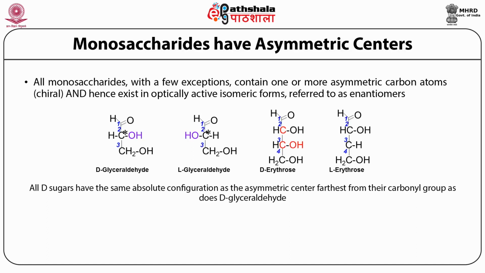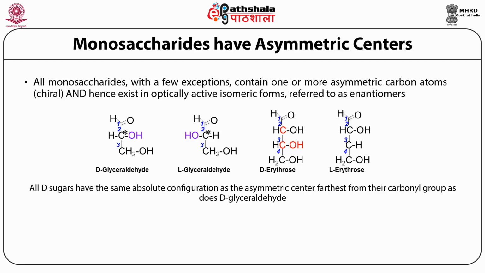You can see the structures of two different sugar molecules depicted here, and there are two designations for each of the sugar molecules. There's D-glyceraldehyde and L-glyceraldehyde. Similarly, there's D-erythrose and L-erythrose. So what do we mean by these D and L designations?